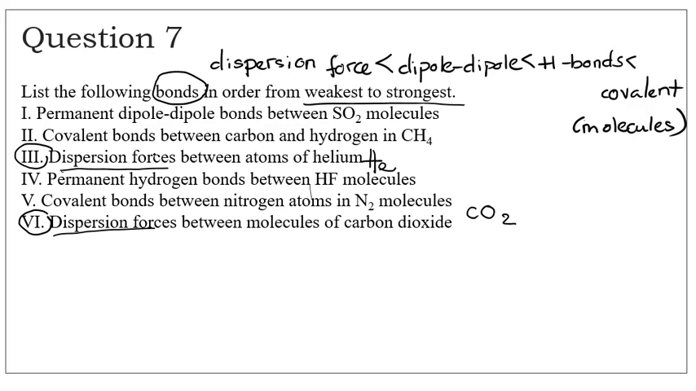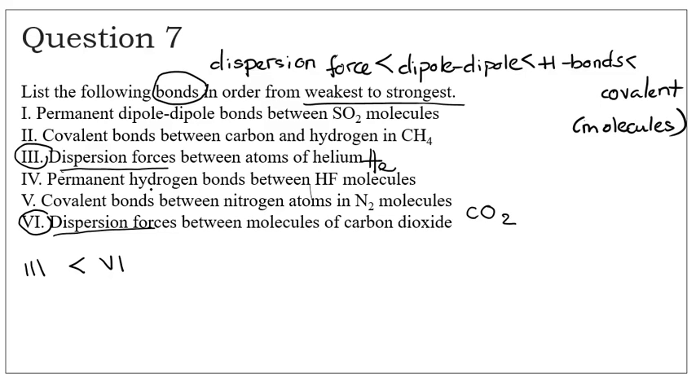Now, if you think about which of these two dispersion forces would be stronger, that should be CO2, because even though I just said that I was not going to go into what causes dispersion forces, if you have more atoms or you have more electrons, and obviously CO2 would have more electrons than helium atoms, you have a higher chance of having dispersion forces. So the weakest one in this bunch should be number 3, which is dispersion forces between atoms of helium, and followed by number 6, dispersion forces between molecules of carbon dioxide.